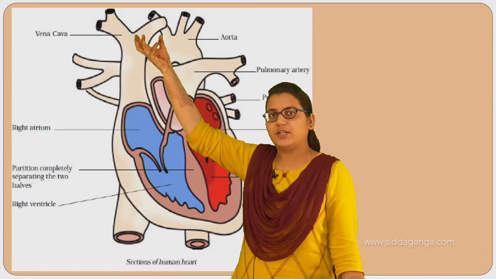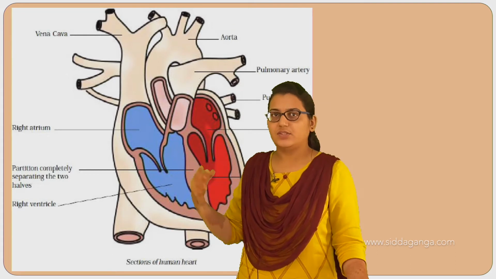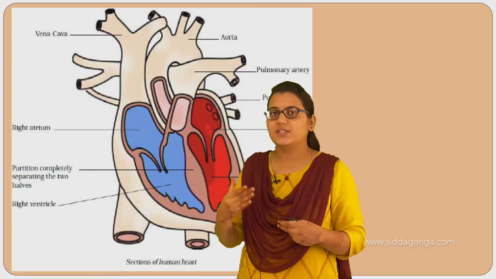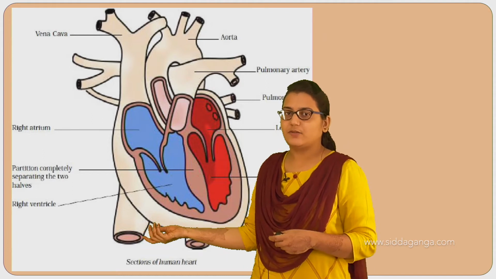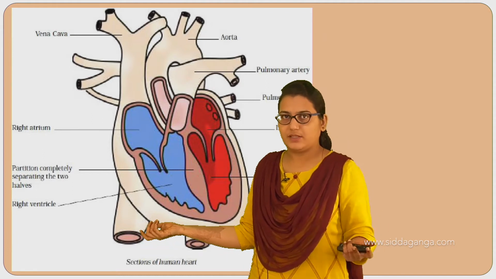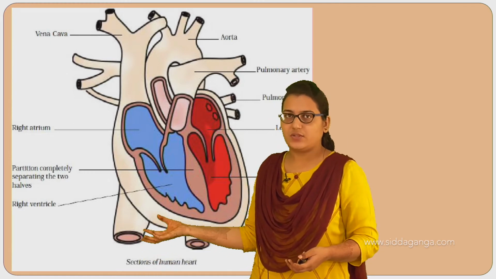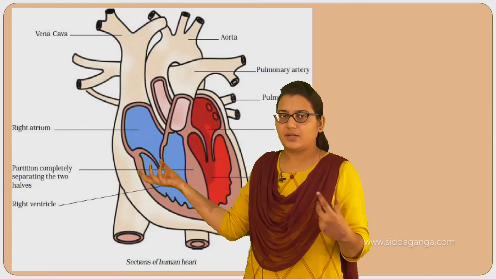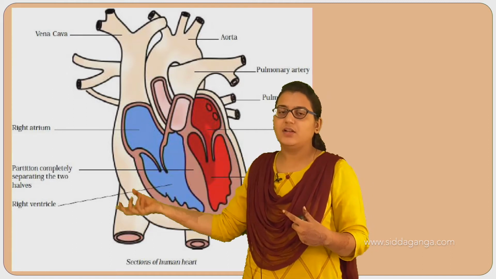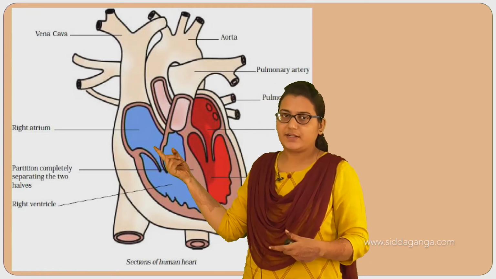So the deoxygenated blood, remember, the vena cava carries the deoxygenated blood, which means the blood which is rich in carbon dioxide. Now this vena cava carries the blood from our limbs and abdomen parts. So from those parts, this inferior vena cava carries the deoxygenated blood. Hence the color shown is blue here. This is rich in carbon dioxide. From this vena cava, the blood is carried to this right atrium, and from this right atrium, the blood